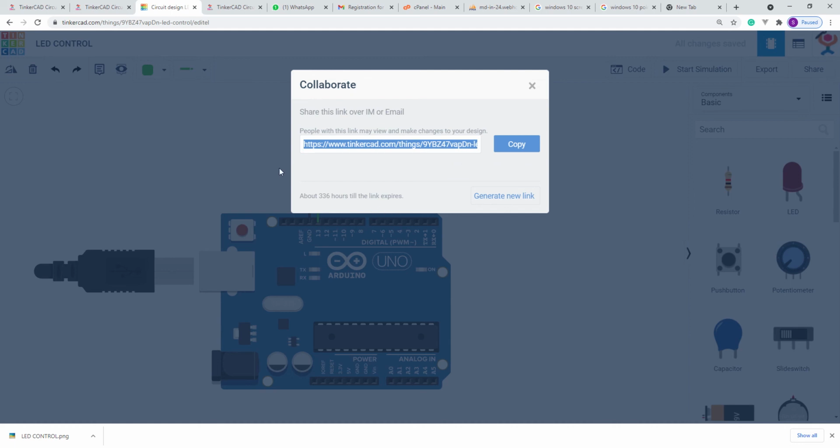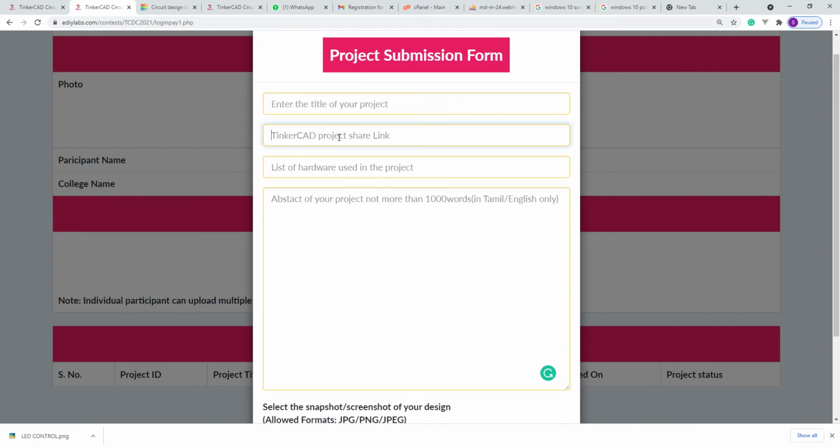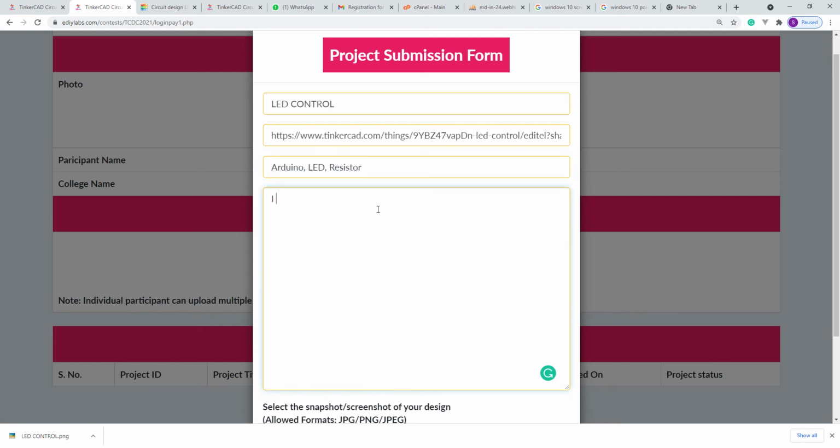If everything is completed, you can go back to your screen. Here you have to paste the link. This is the title, LED control, and my hardware is Arduino, LED, resistor. So here you have to write, for example, this Arduino LED control will control my LEDs every 1 second.